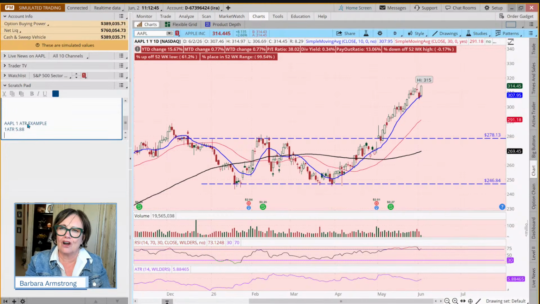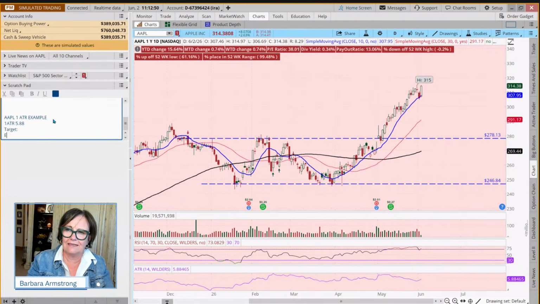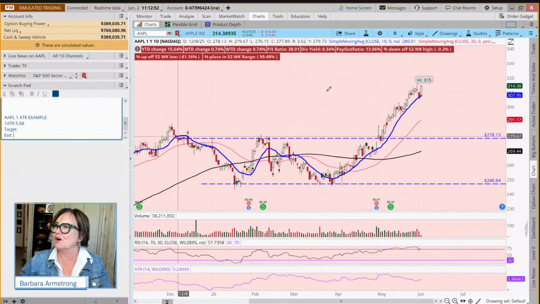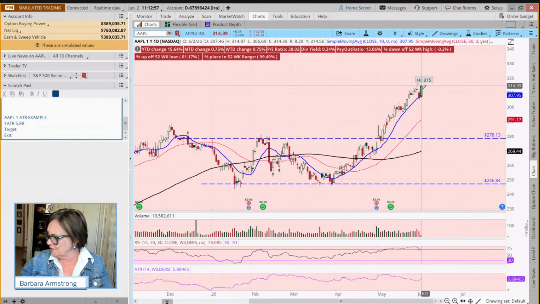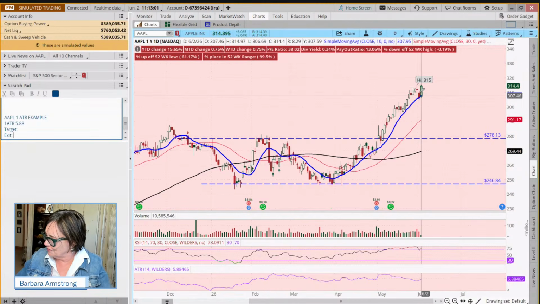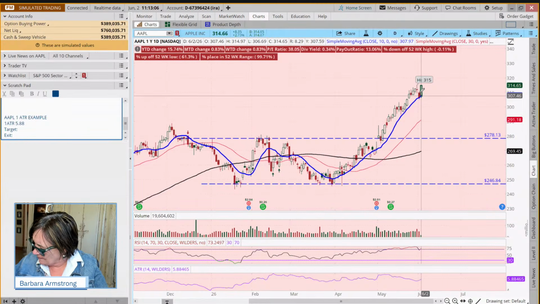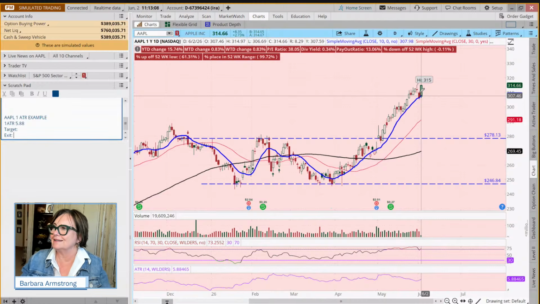And what is my target going to be based on? My target is going to be based on the high of the day, and my exit's going to be based on the low of the day. So high of the day, 314.97. Well, all my numbers have changed. I tried to be prepared, guys. I really did. And the low, 306.69. So you just have to hover over the candle and it'll give you those numbers.